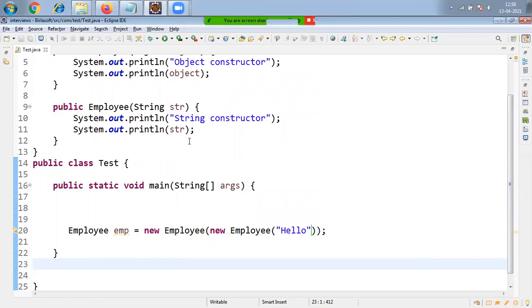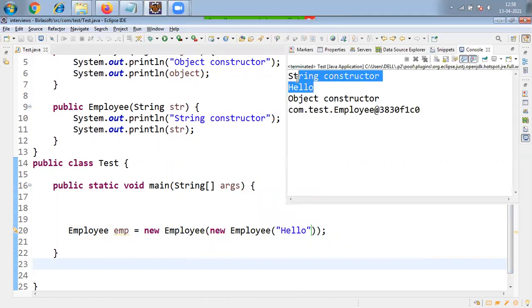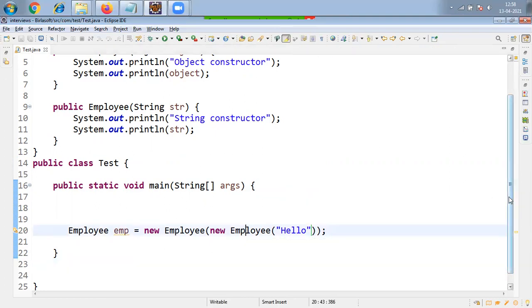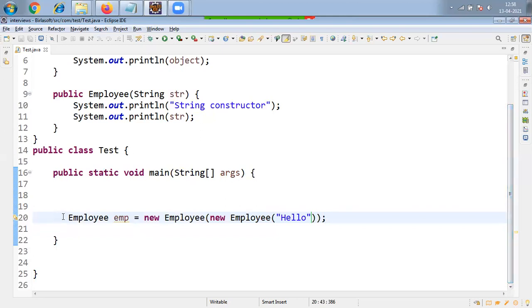Java application. See here, friends, I am getting the string constructor one time. I mean, both constructors are executed. The String type is executed and the Object type is also executed. Why? First, you are trying to create one Employee object, emp. Before that, which one are you passing here? new Employee of hello. So first, this constructor will be executed, right?